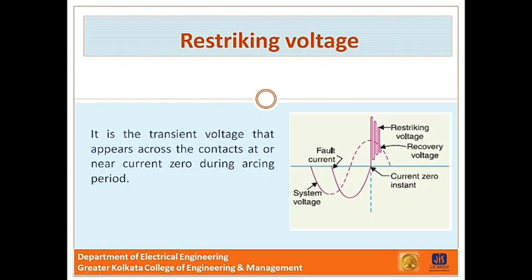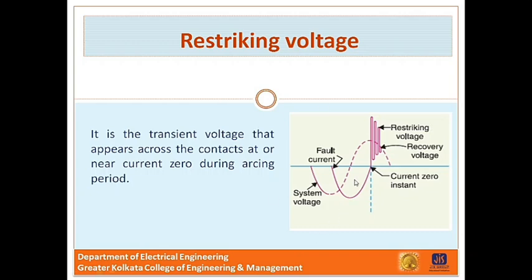Now the current interruption in the circuit depends upon the voltage. If the restriking voltage rises more rapidly than the dielectric strength of the medium between contacts, then the arc will persist for another half cycle. On the other hand, if the dielectric strength of the medium builds up more rapidly than the restriking voltage, the arc fails to restrike and current will be interrupted.